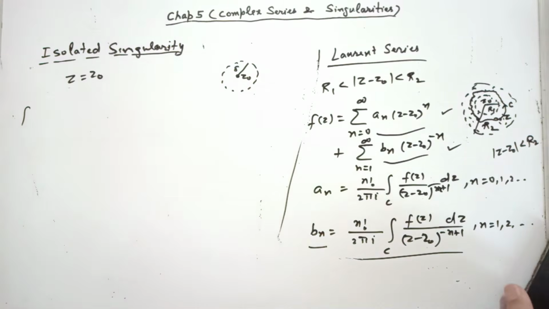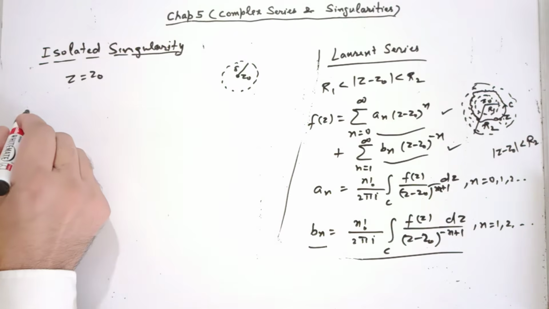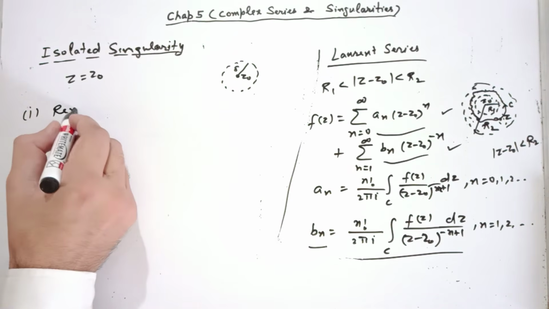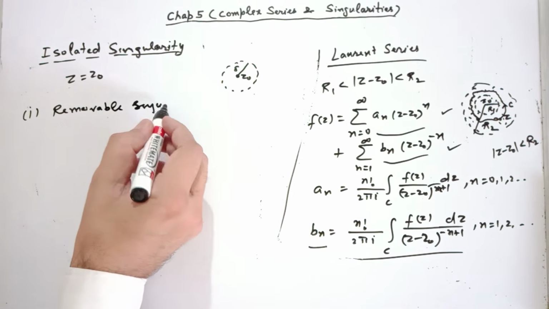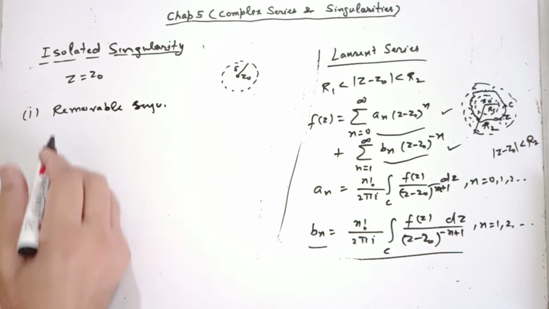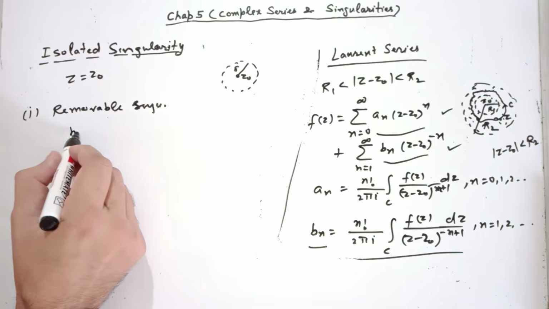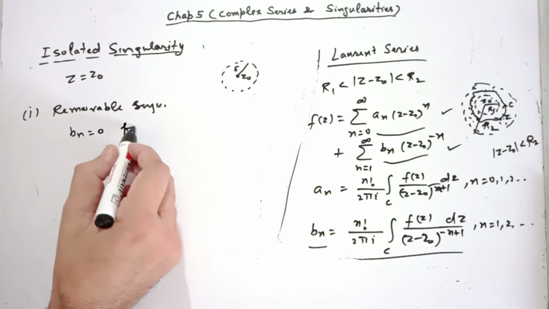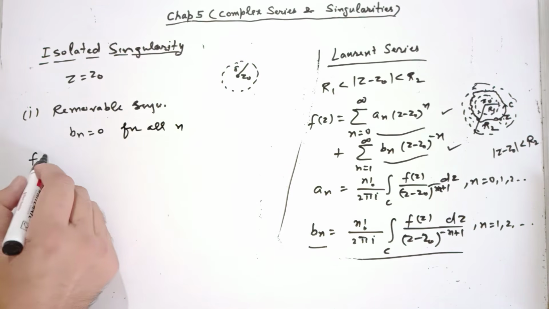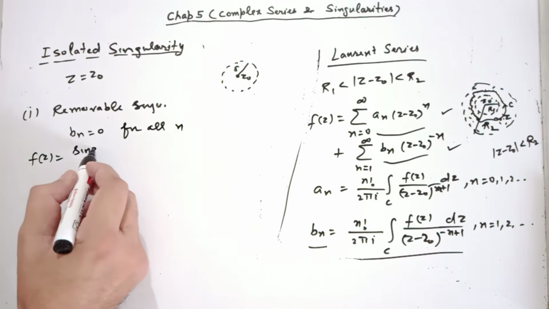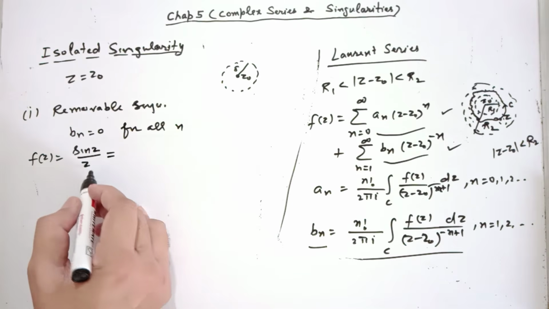Now, depending on non-zero bn's, we classify three kinds of isolated singularities. First one is removable. Removable singularity. What is a removable singularity? If in the Laurent series of f(z) all bn's are 0, bn is 0 for all n, then such a singularity is removable. See this example: sin z over z. You can write the series expansion of sin z and divide that by z.